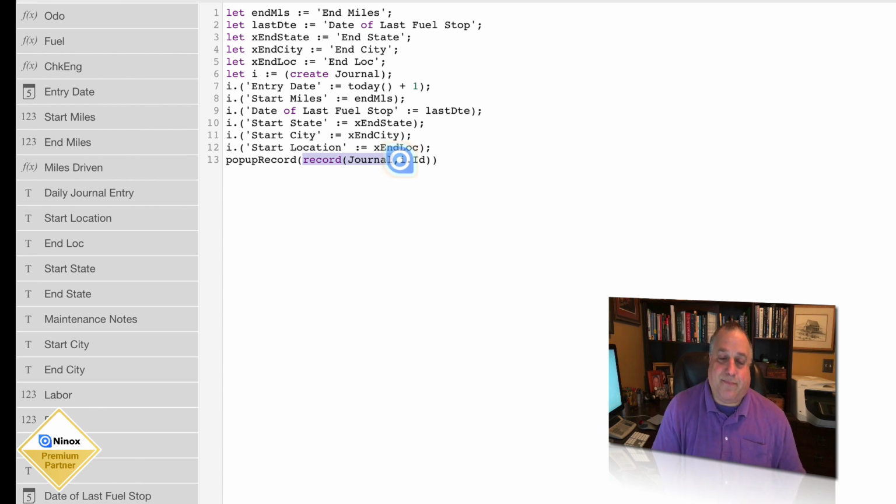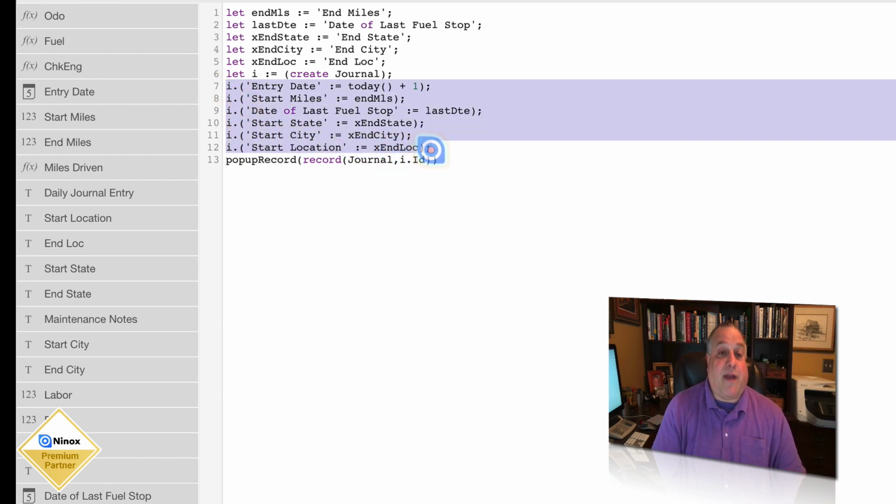It is the record in our journal table that is identified according to the ID number of the record I. And which record is the record I? It is this record that was created right here. We created a new record in the journal, and we assigned a pointer, an indicator, to the variable I that says this is the identity, this is the unique identifier, the ID of the newly created record. So every reference to the letter I is a reference to this newly created record.